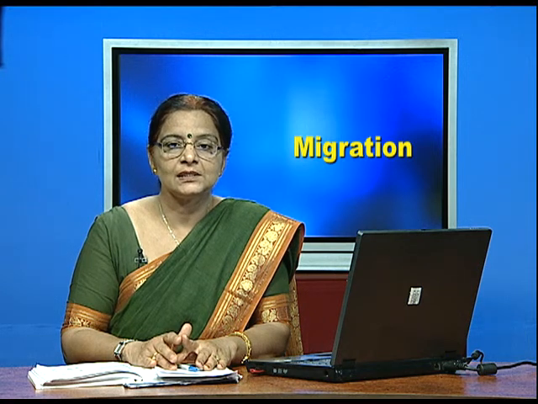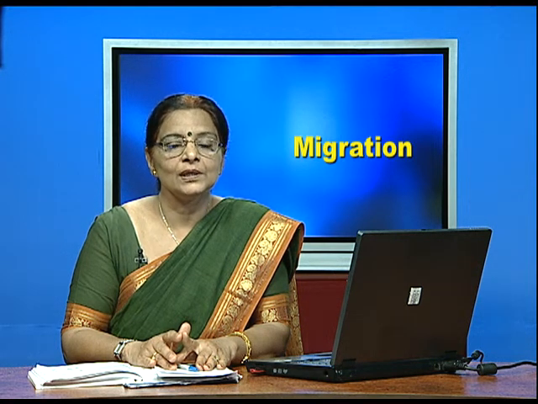So, children, we have taken up one part of the chapter, what migration is and what the types of migration are. Under this, we have done international migration as well as national, or what we call internal migration. Besides that, we have taken up the streams of migration, which can be defined as short distance migration or long distance migration.